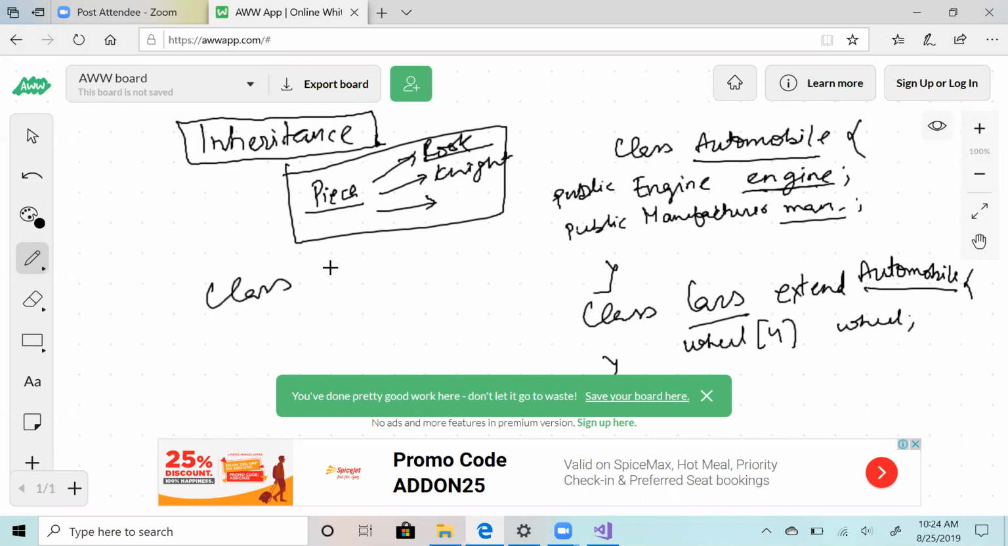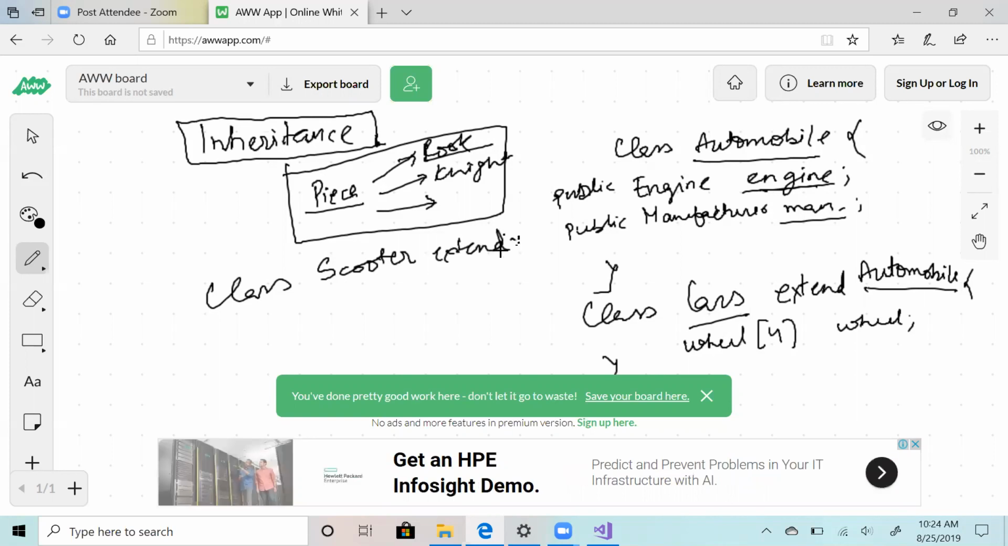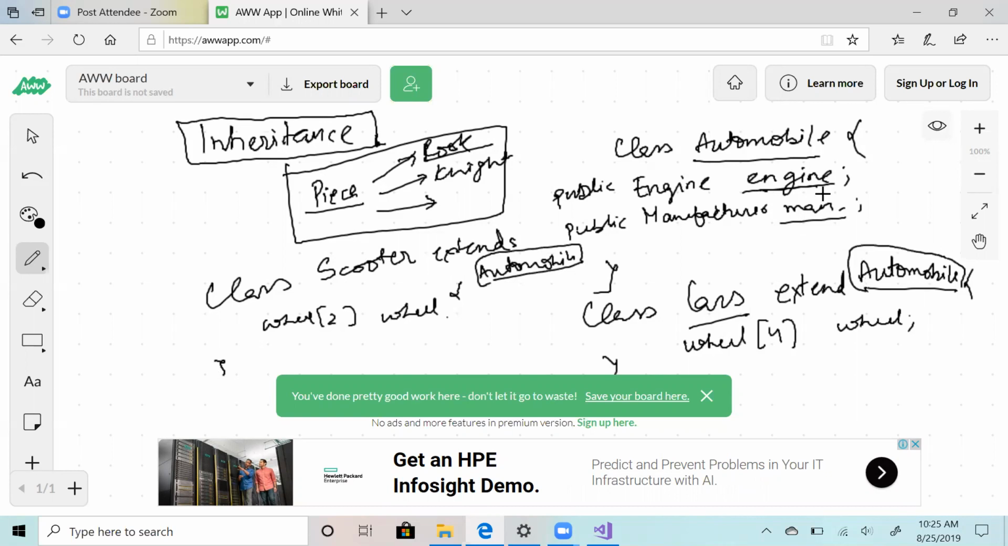And then you can have scooter, which also extends from automobile, and it has 2 wheels, right? So it can have a wheel array. Common things, they are inheriting from automobile, so they don't need to worry about engine and manufacturer. They are automatic. So if I create an instance of type scooter, then sc.engine is a valid syntax because engine is defined in automobile.